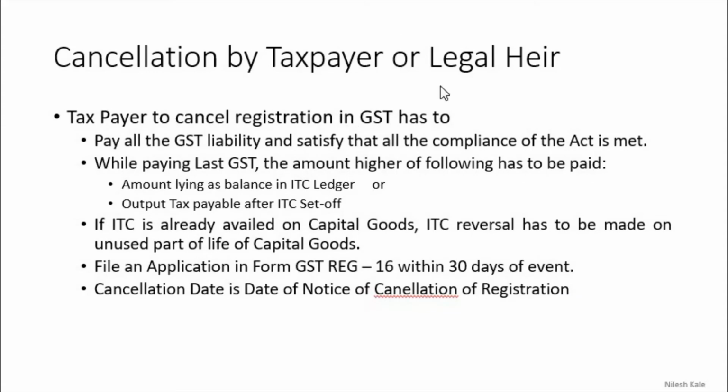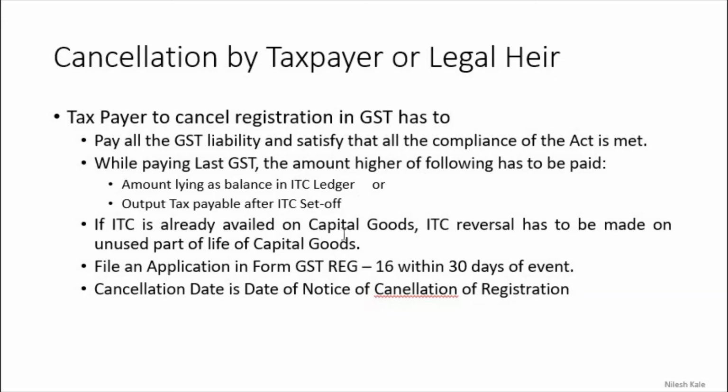Cancellation by taxpayer or legal heir. So the taxpayer, to cancel registration in GST, has to pay all the GST liability and satisfy that all the compliances of this Act have been made. And while applying for the last GST return, the higher of the following amounts has to be paid: the amount lying as balance in the ITC ledger or the output tax payable after ITC set off, whichever is higher. If your ITC ledger amount is something and the output tax payable is something, then the higher of these two amounts has to be paid to the GST portal.